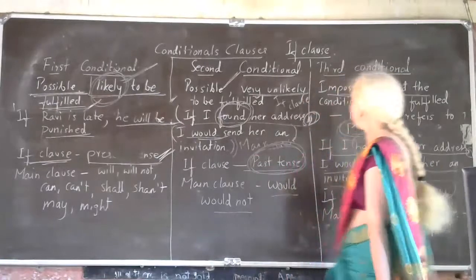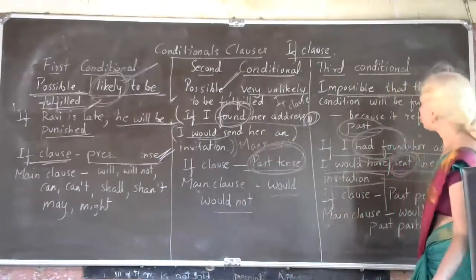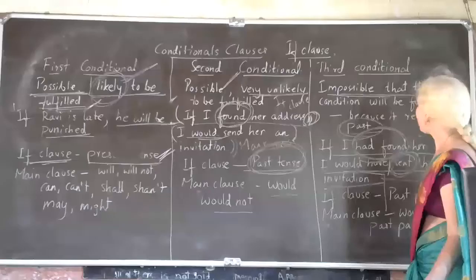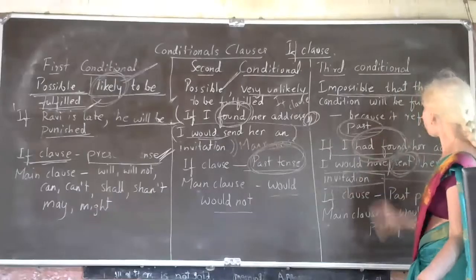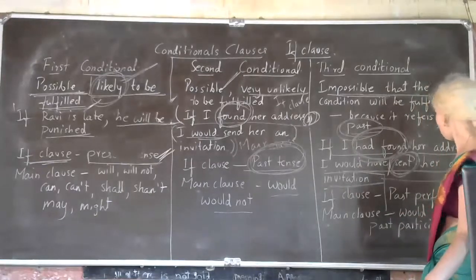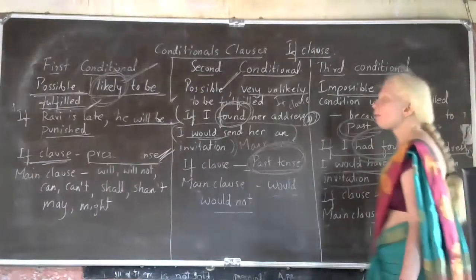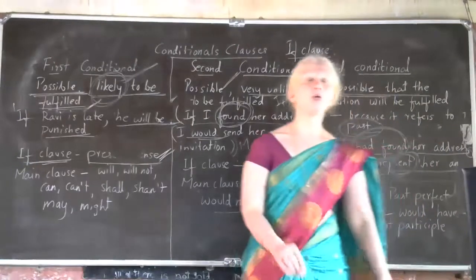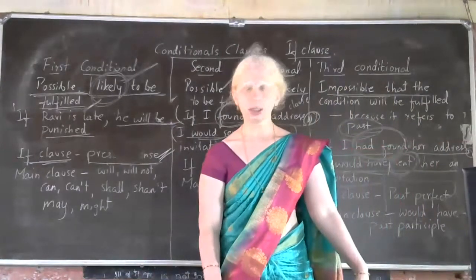In the third conditional, the if clause has past perfect tense, and the main clause has would have with the past participle. That is very necessary to remember.